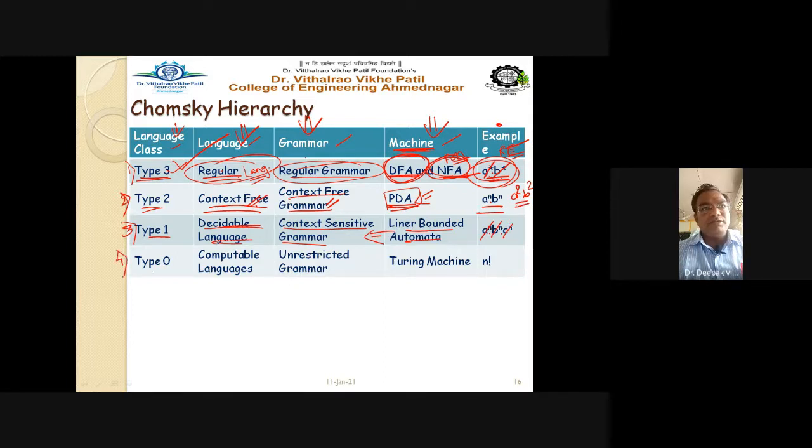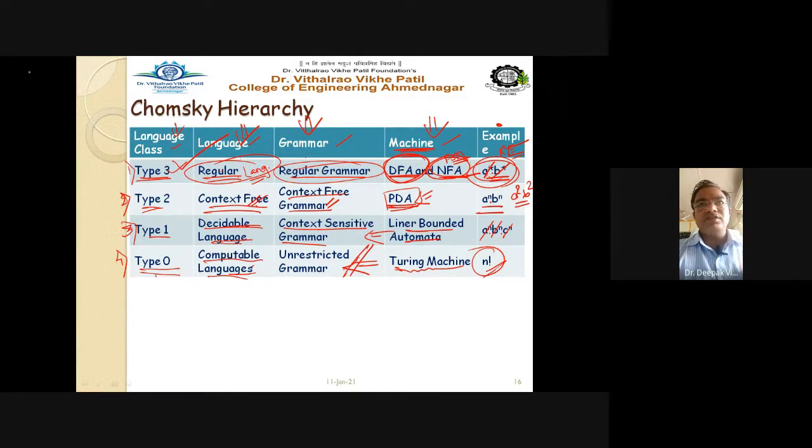Next, the final type is the type 0 language or the type 0 grammar. Type 0 languages are the computable languages, and the grammar is called the unrestricted grammar, and the machine or the automata is nothing but the Turing machine. Turing machine identifies your computable languages, or in other words, Turing machines are the automata designed for your unrestricted grammar. The example is n factorial, which means the expression is denoted in the form of n factorial, right?